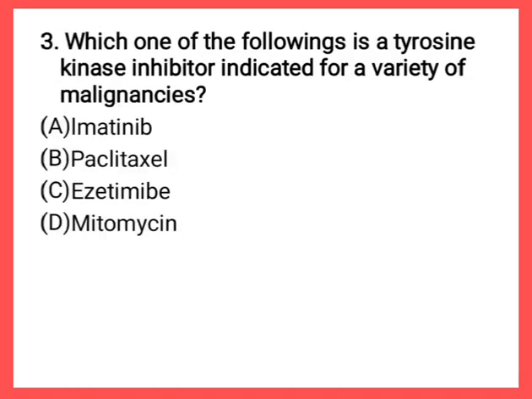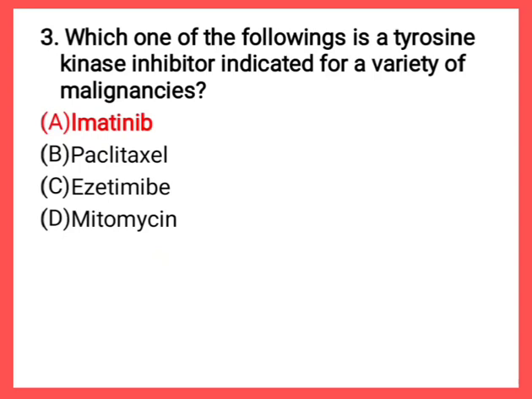The third question is, which one of the following is a tyrosine kinase inhibitor indicated for a variety of malignancies? Option A, imatinib. Option B, paclitaxel. Option C, ezetimibe. Option D, mitomycin. The correct answer is option A, imatinib. Imatinib is a tyrosine kinase inhibitor which is used for a variety of malignancies.